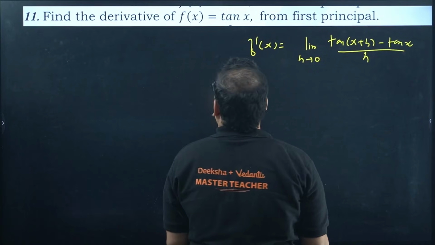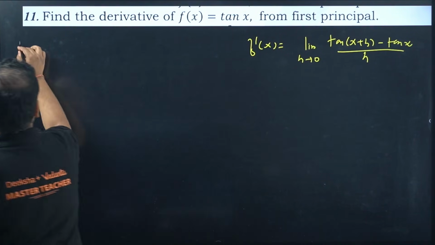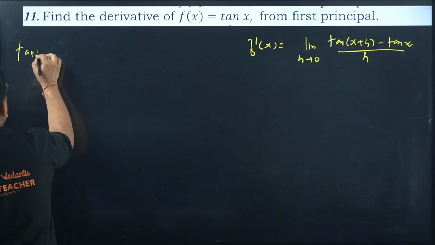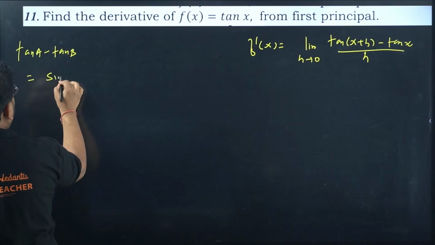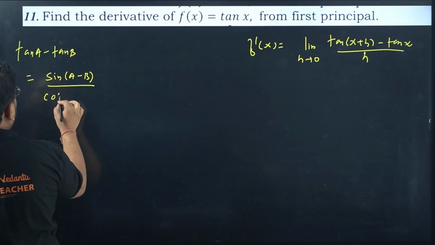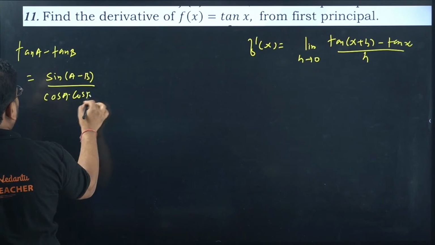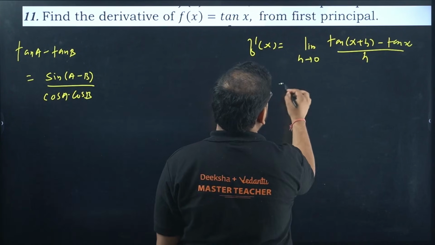Now, there's a formula for tan a minus tan b. Let me remember this. Tan of a minus tan of b is sine of a minus b upon cos a cos b. Rarely used, but it is a formula. Okay, let's apply this over here.